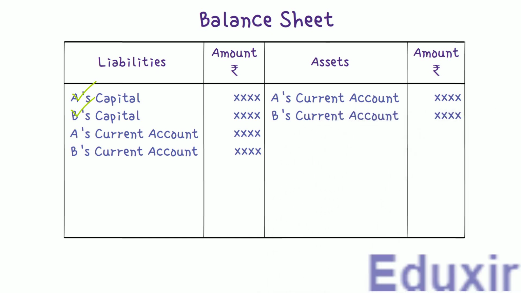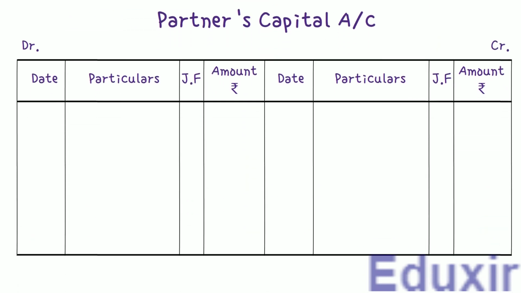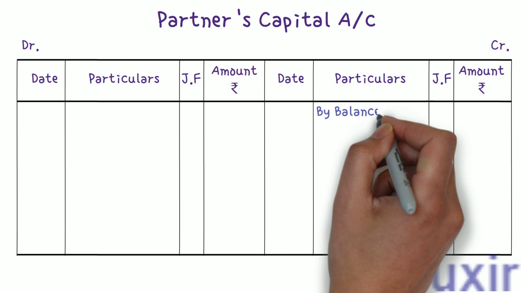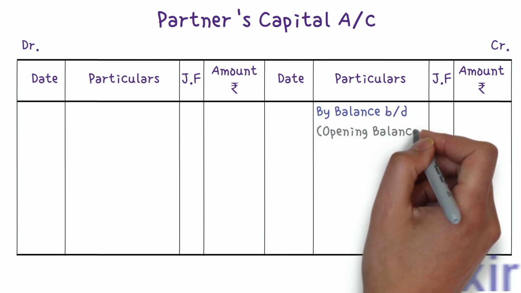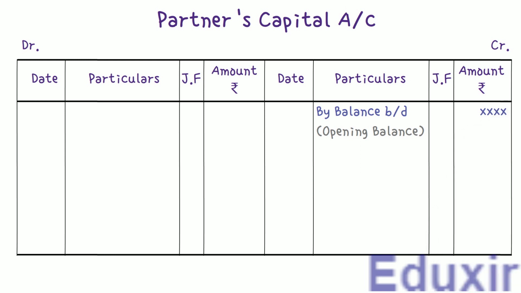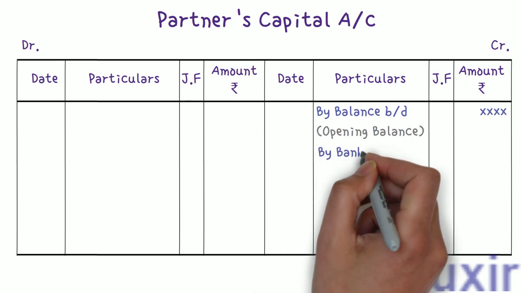The format of the partner's capital accounts will be as follows. The first thing in the capital account is any balance brought down from the previous accounting period, which will be the opening balance of the specific partner's capital account. As we have already discussed, there will always be a credit balance in the partner's capital account. Then we should enter the fresh capital introduced. This is usually deposited in the bank, right? So we write bank account in the particulars column.